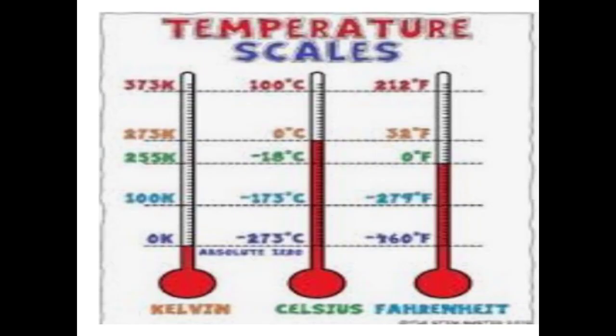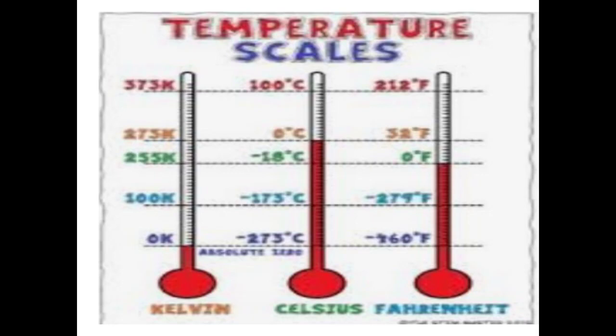A scale of temperature is constructed on the basis of two fixed temperatures called fixed points. The two temperatures are chosen in such a way that they can be exactly reproduced and have precisely defined values. If you see the screen, you can see the two fixed points: one is the lower fixed point, another one is the higher fixed point. In other words, they are always exactly the same.